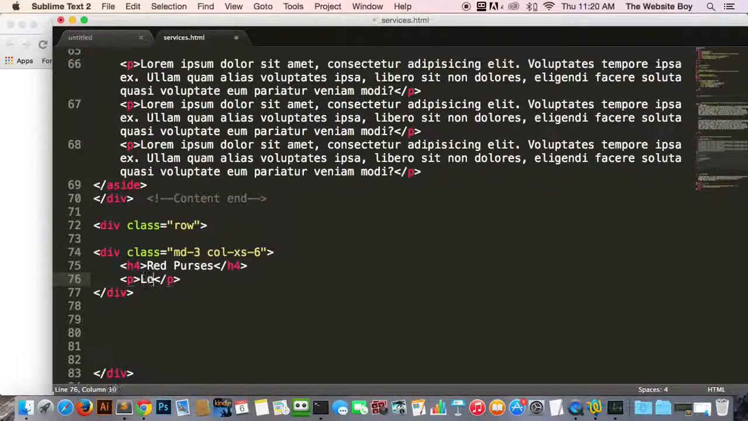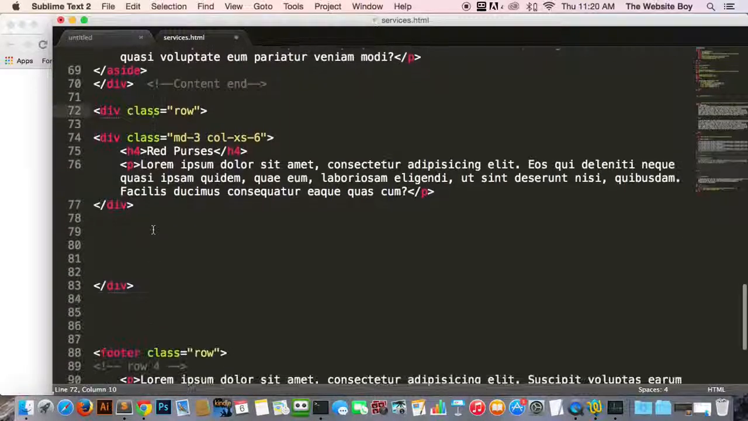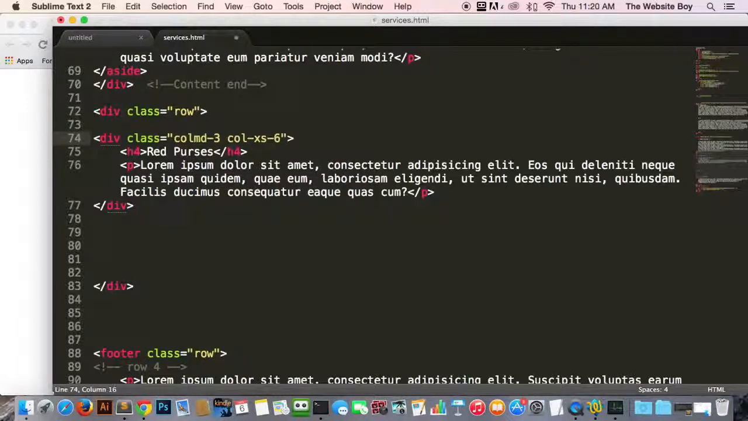Right, so we got a row to make our 4 boxes, and then we have the little box right here with a col-md.